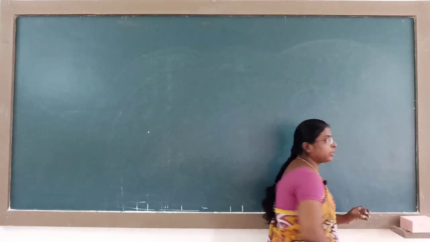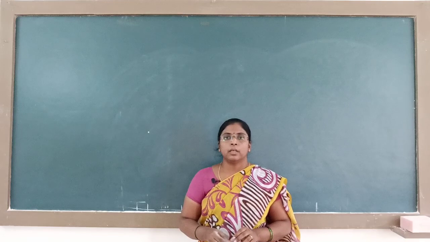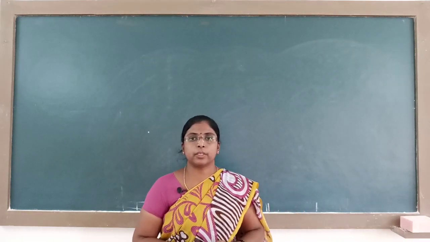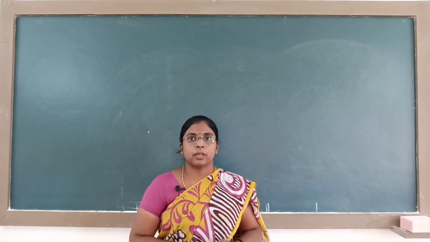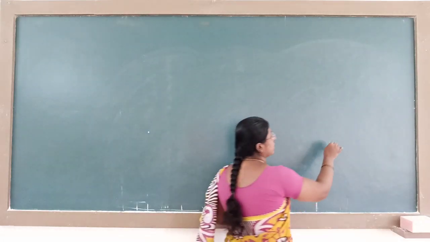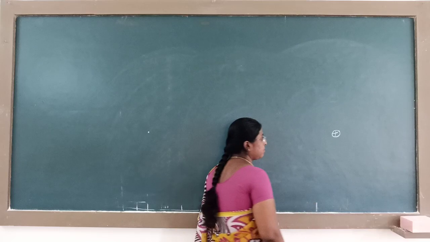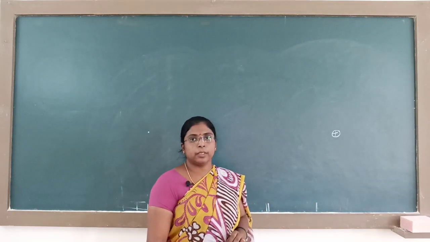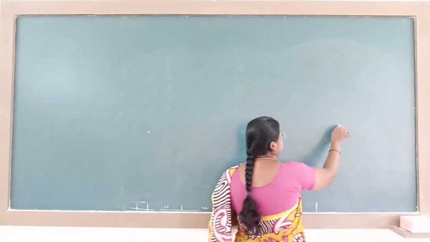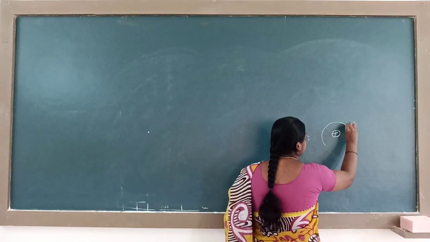To write it, we should know the rules of filling of the electrons. First, let us see how these electrons are arranged in an atom. Central part is the nucleus. Around this there are the shells.